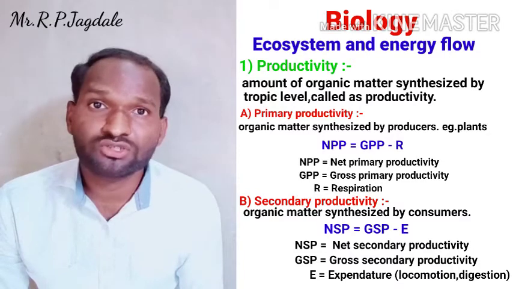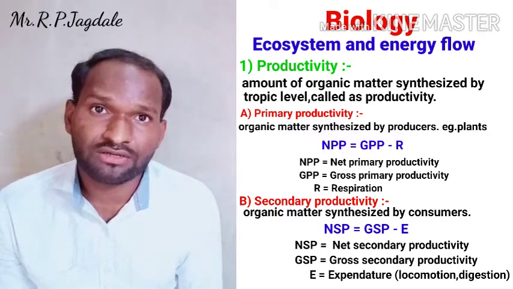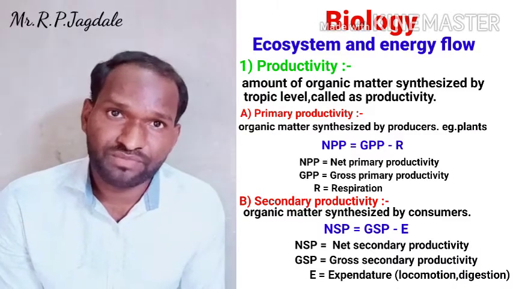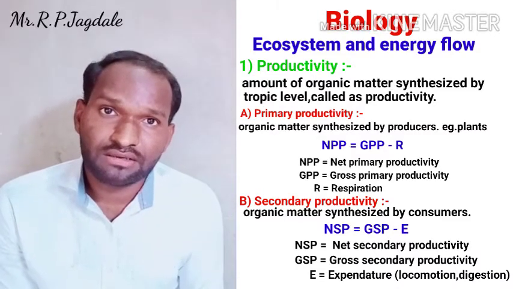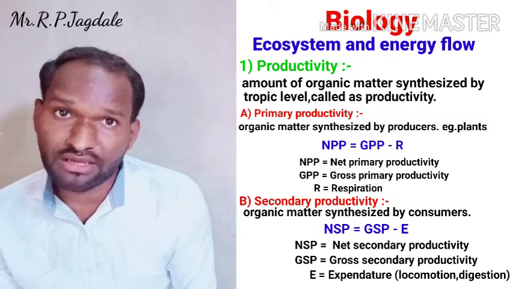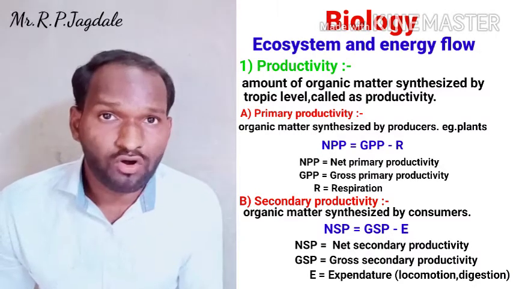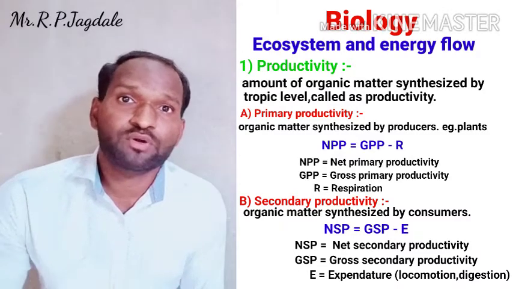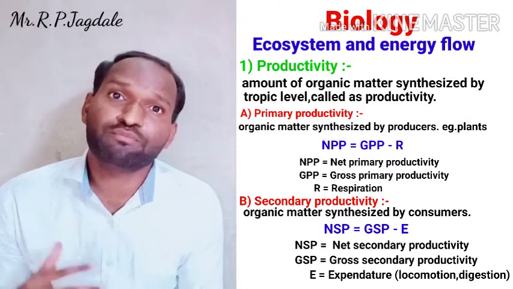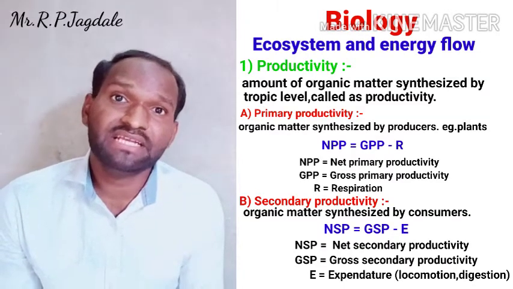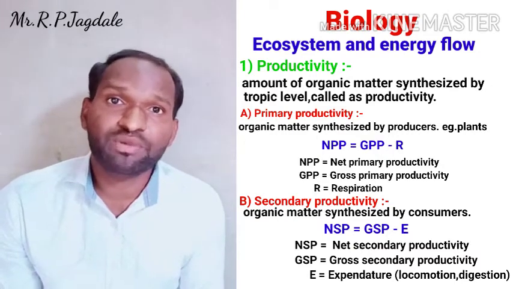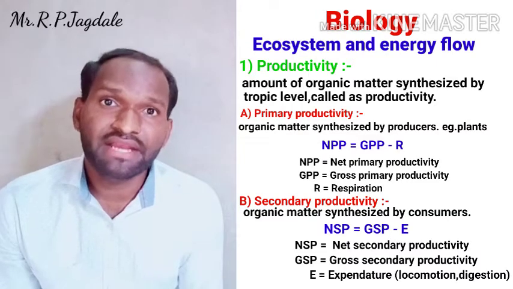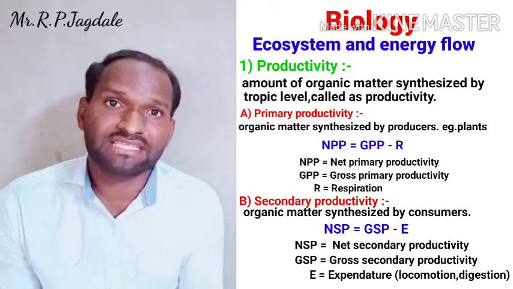Net productivity means the total amount of energy or organic matter minus expenditure. It is how much energy is expended from the entire amount, and whatever remains after the expenditure is called the net productivity. So in the case of primary productivity, there is net primary productivity, NPP, and in the case of secondary productivity, there is net secondary productivity, NSP.